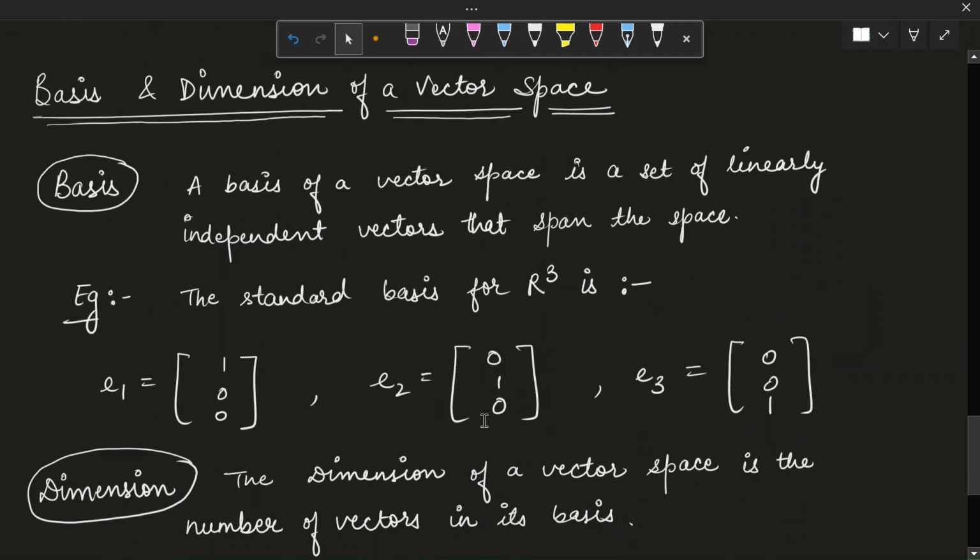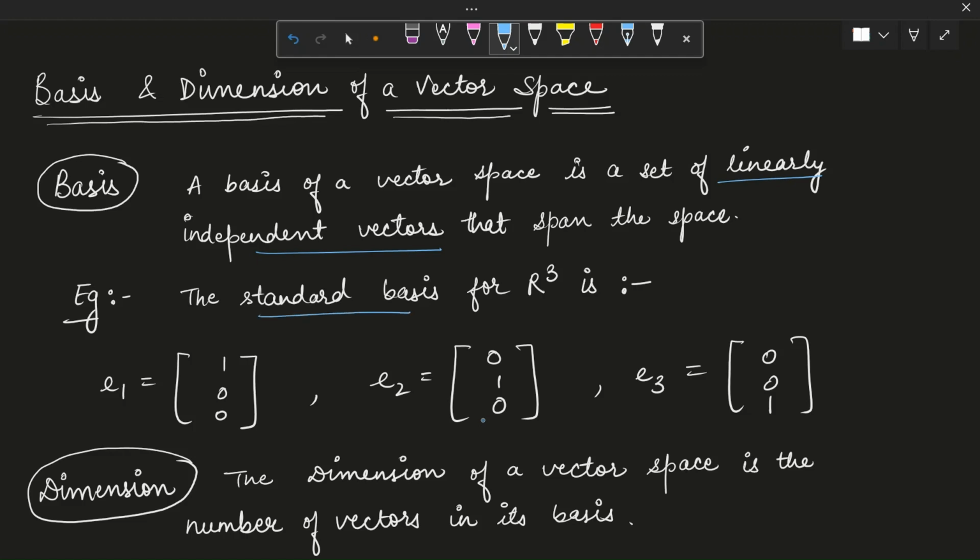Now the next terms are bases and dimensions of a vector space. A basis of a vector space is a set of linearly independent vectors that span the space. For example, the standard basis of R3 is E1, E2 and E3. As you can note down, for E1, row 1 has the value 1, the rest are 0.